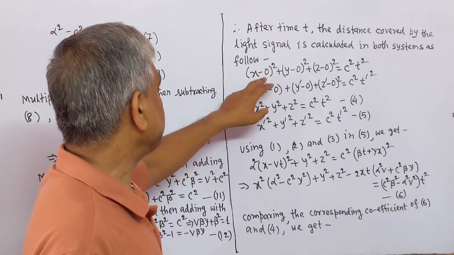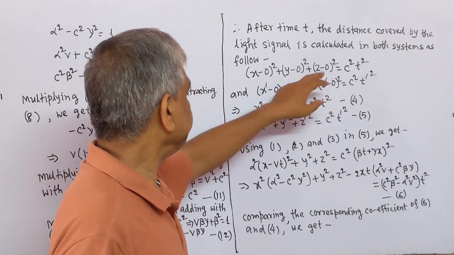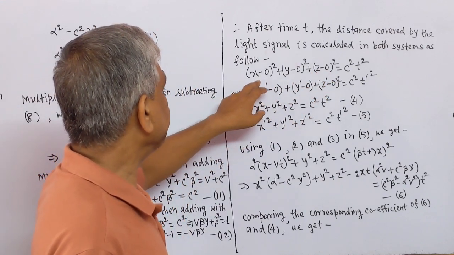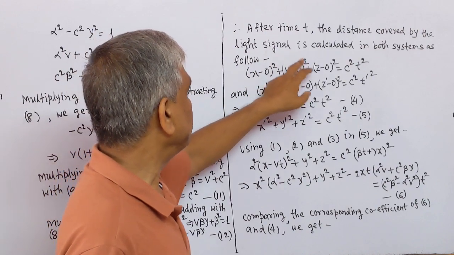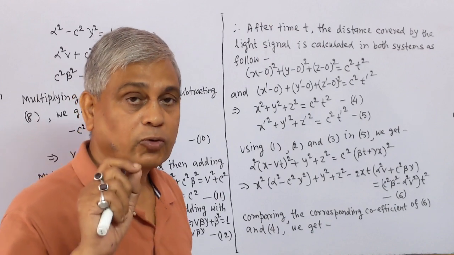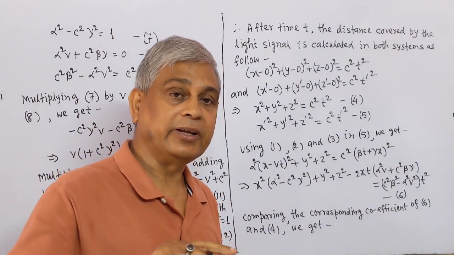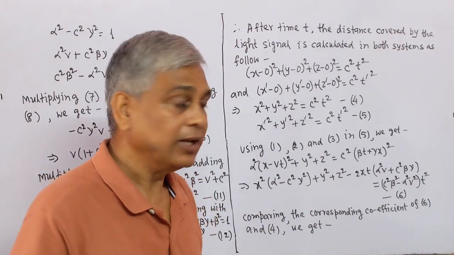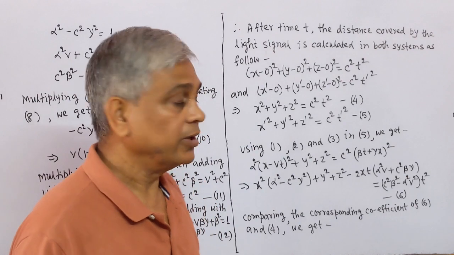In S system, the origin is 0, 0, 0. Therefore, the distance formula will be x minus 0 whole square plus y minus 0 whole square plus z minus 0 whole square, and the velocity is c. In time t, the distance will be ct. Right side, c square t square, distance square.